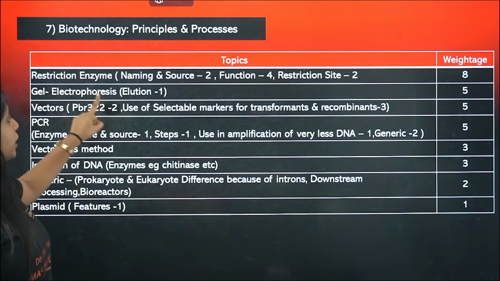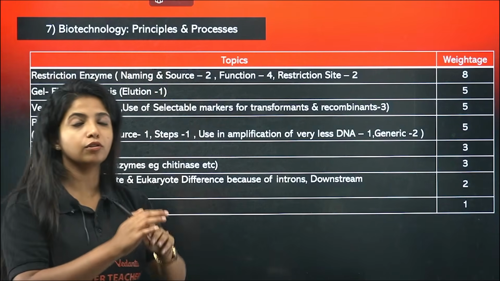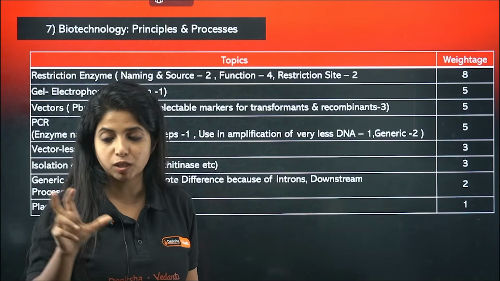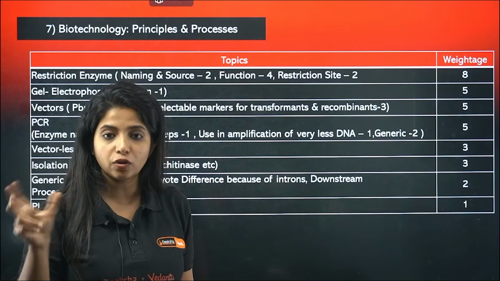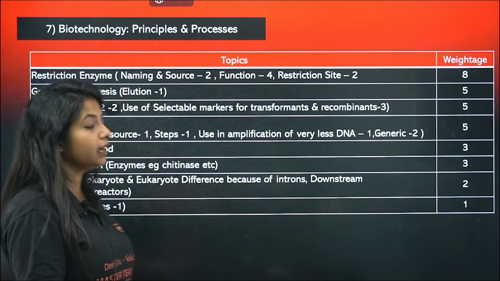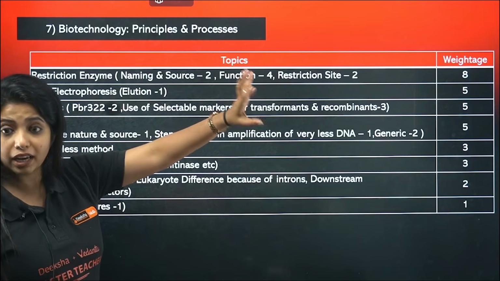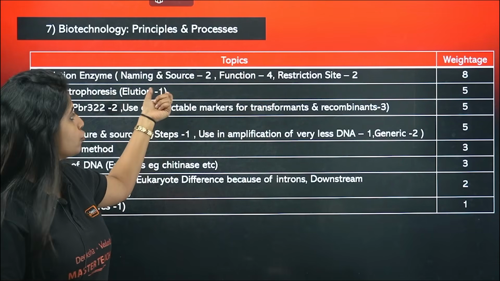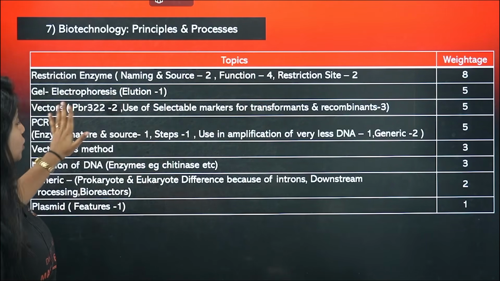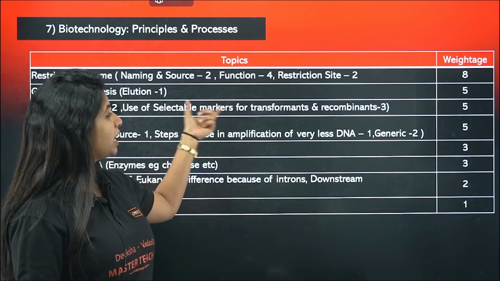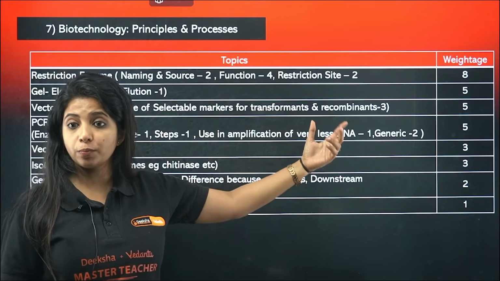Okay, gel electrophoresis, how is the naming being done? They can give you this particular enzyme, from which organism will you get this enzyme. So you have to know the logic, how is the enzyme named. Okay, so gel electrophoresis, elution, gel electrophoresis, generally 5 questions are there. From that, elution also gave 1 question. So vectors, pBR322, 2 times questions have come. Selectable markers in the vectors, that is also super important.